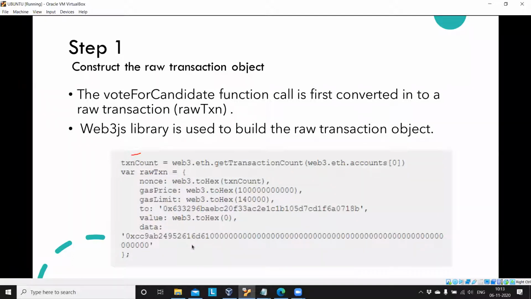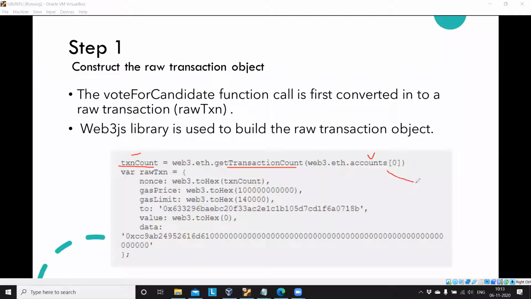That particular function call in JavaScript will be converted to a raw transaction object. The transaction count is a variable equal to web3.eth.getTransactionCount of account 0, the externally owned account's nonce value.